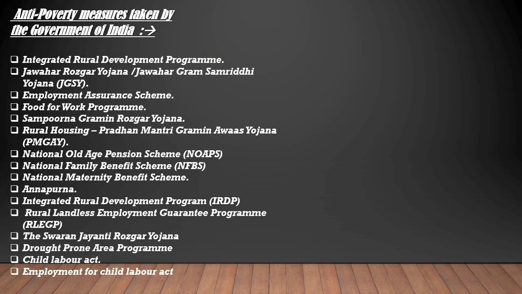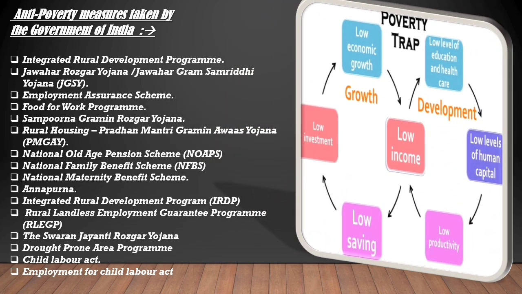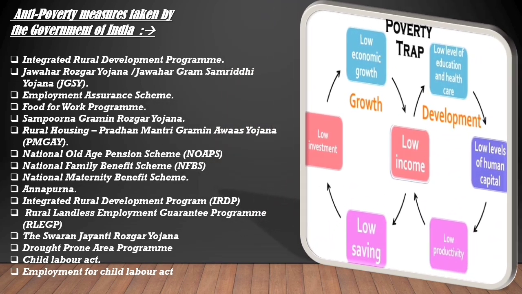Anti-poverty measures taken by the Indian government. In the figure you can also see the poverty trap. Government is also aggressive about ending poverty.